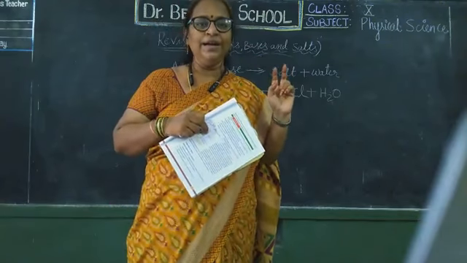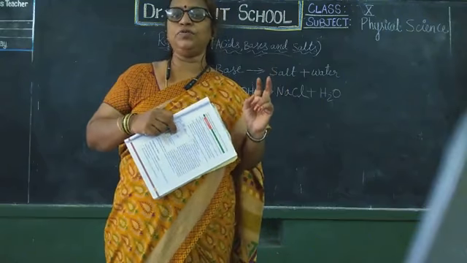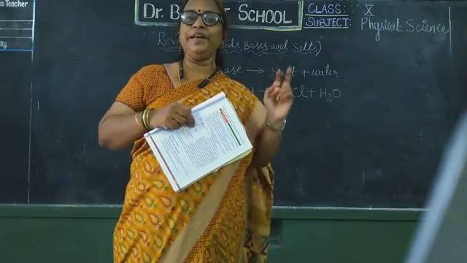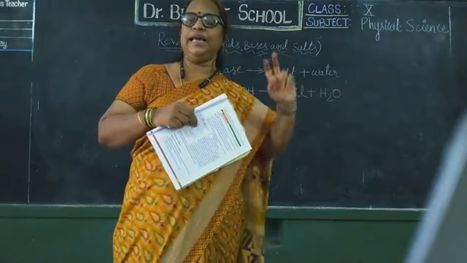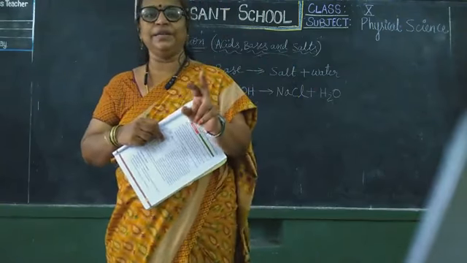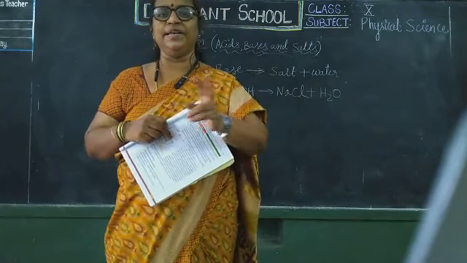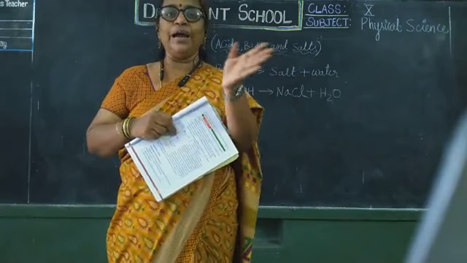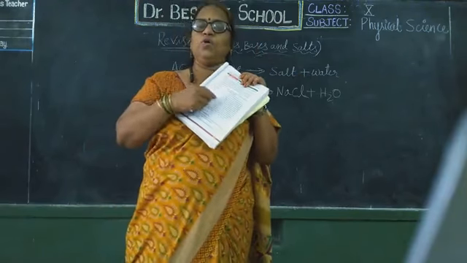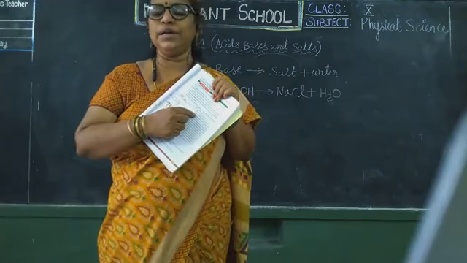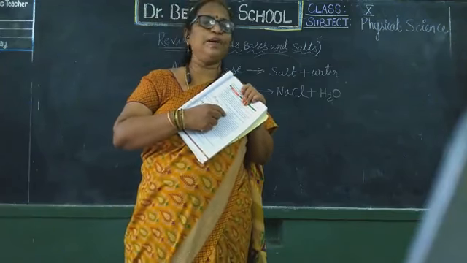Why children? In HCl and H2SO4, these will split into ions: HCl into H plus and Cl minus, H2SO4 into H plus and SO4 2 minus. Like that they split into ions. Whereas in glucose and alcohol, they will not split into ions.